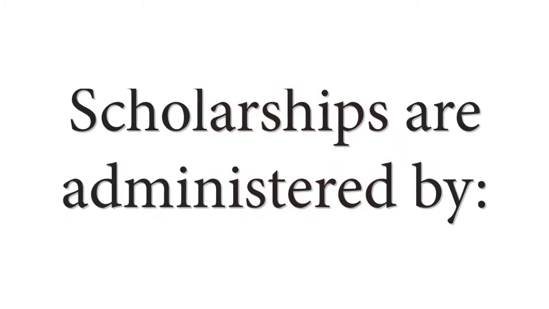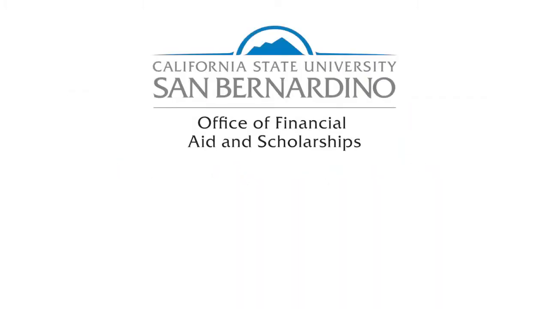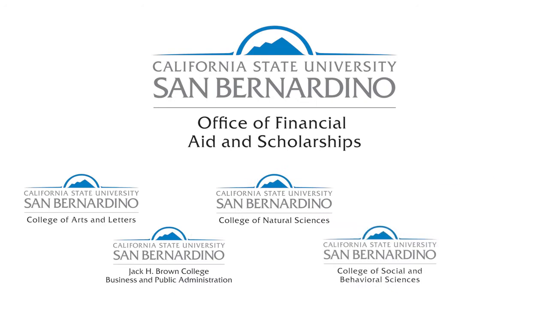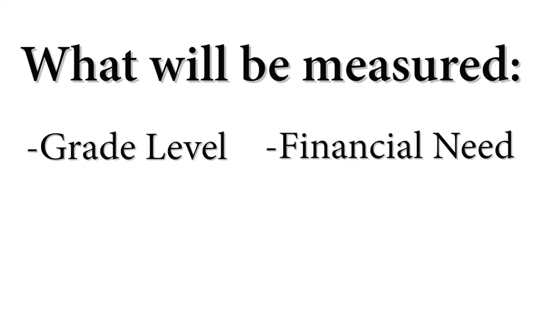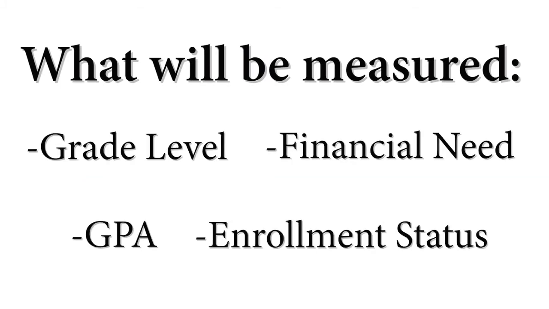The Office of Financial Aid and Scholarships would like to provide you with some helpful tips and information regarding the scholarship process. Let's get started. On-campus scholarships are administered by the Financial Aid Office, academic colleges, and various other campus departments and associations. The general metrics measured for the scholarship are grade level, financial need, GPA, and enrollment status.